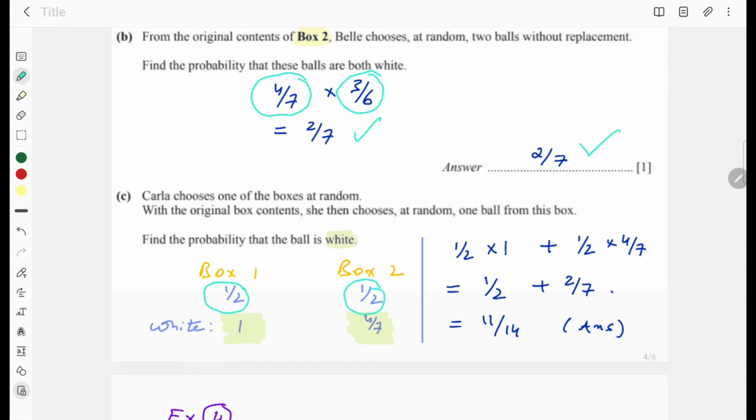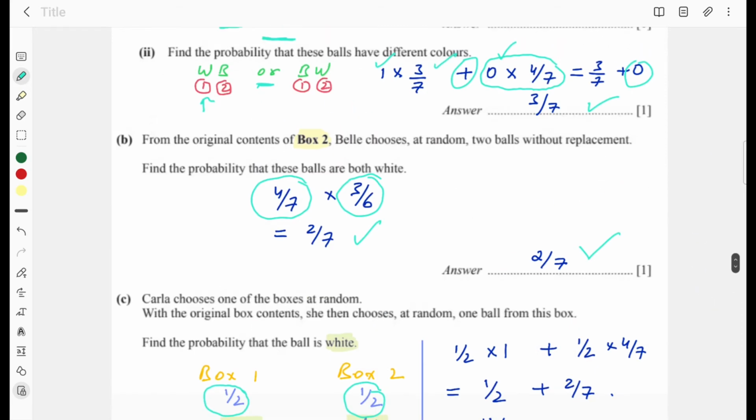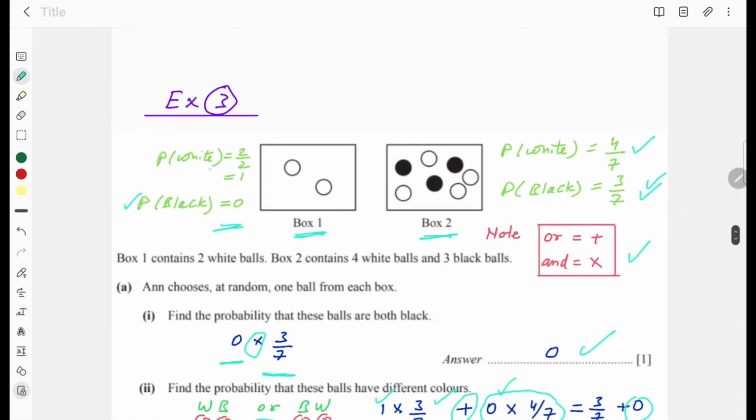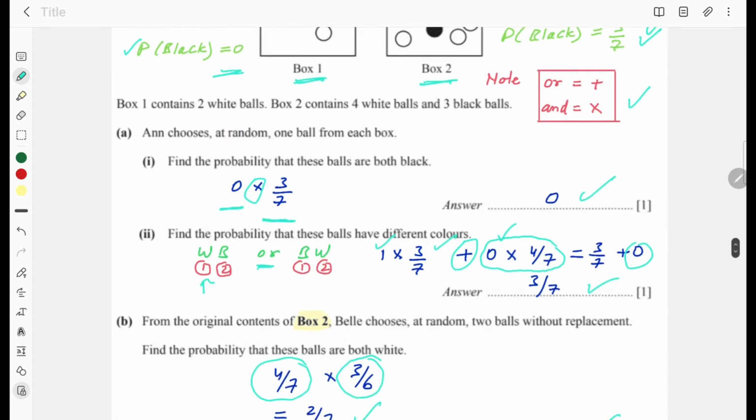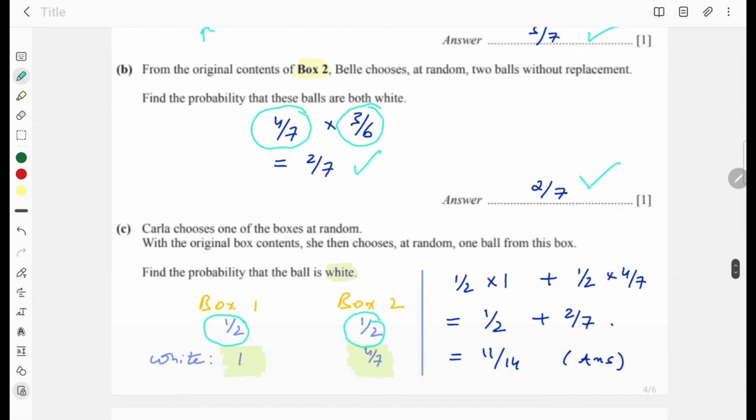And then choosing a white ball from box 1 is 1. We already worked on it. As you can see, the probability of getting a white ball is 1 from box 1. And the probability of getting a white ball from box 2 is 4 over 7. We also worked on it. So what we do, I'm taking either a white ball from box 1 or a white ball from box 2.